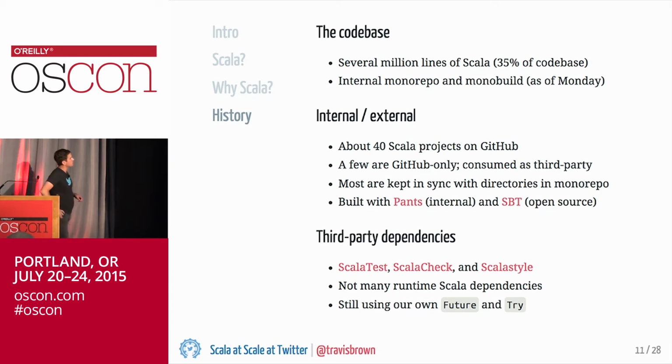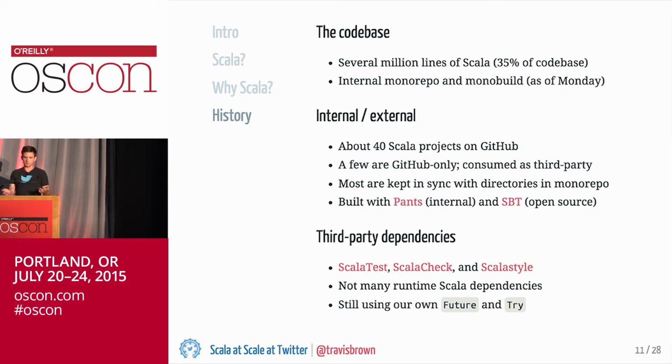Most of our core libraries in Scala are available at this point as open source projects. So we have about 40 Scala projects on GitHub. And a few of these projects, like Algebird and Scalding, actually primarily live on GitHub, so they don't also live in the monorepo.